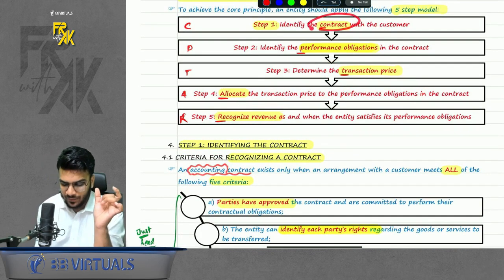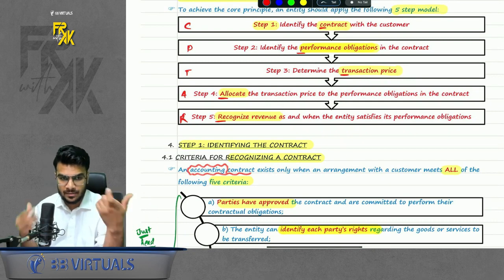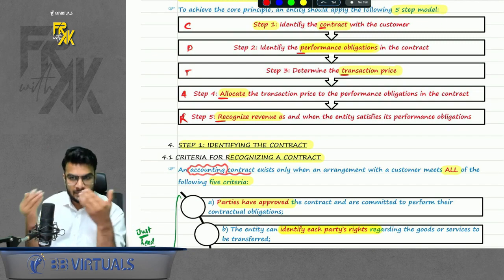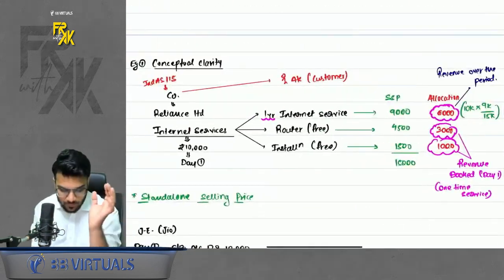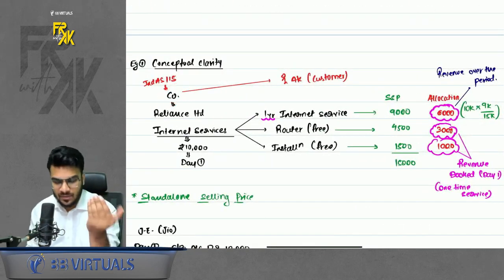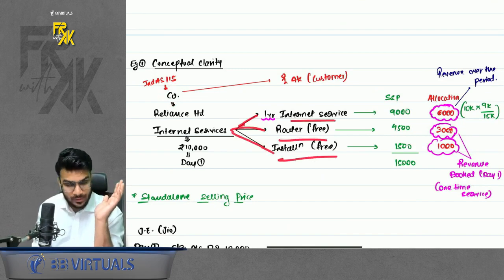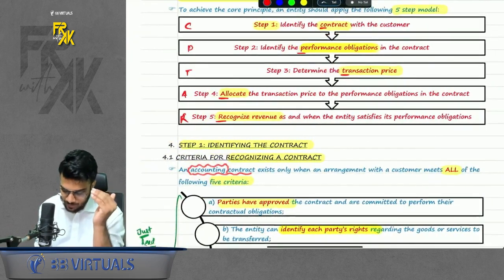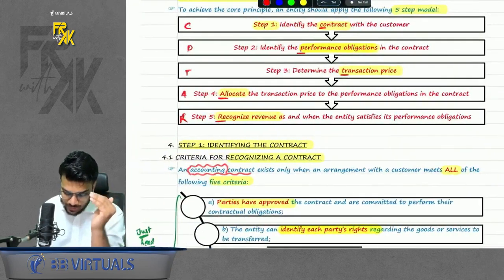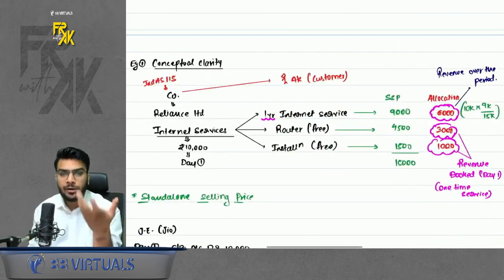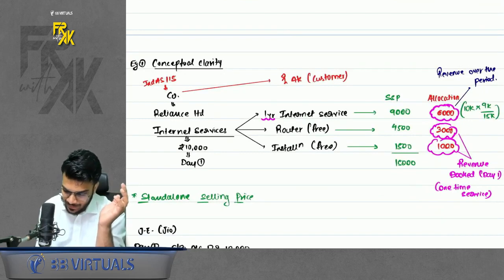In case you remember, identify the contract: in this case, the contract was between Reliance and the customer, where Reliance will provide internet services. Second was identify the performance obligations. Obligation means, from this company's point of view, the obligation to provide these three services. Determine the transaction price: in this case the transaction price was 10,000. Fourth point was allocate the transaction price to the performance obligations. Now how did we allocate? We allocated in the ratio of SSP.